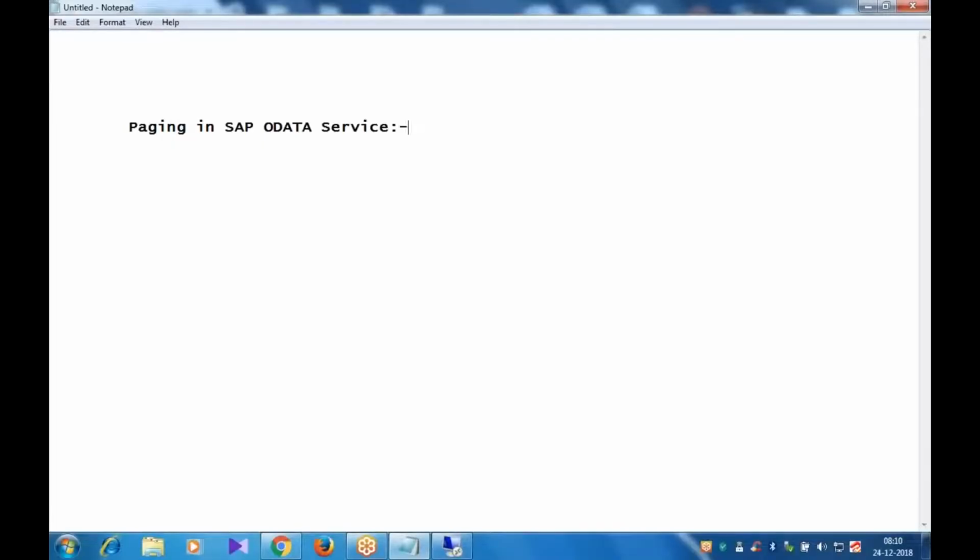This paging is implemented with the combination of $top and $skip.